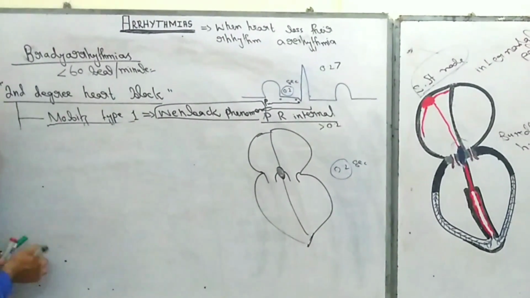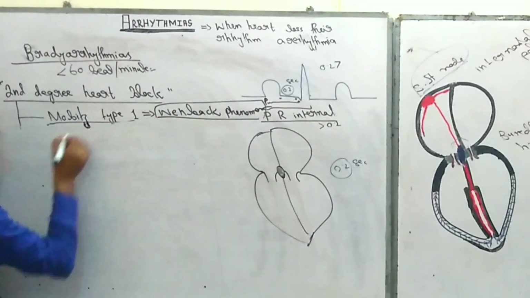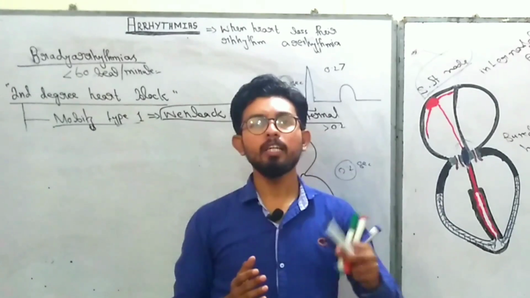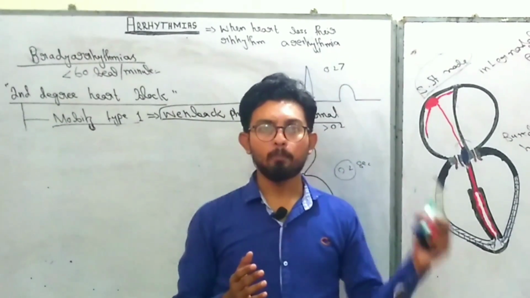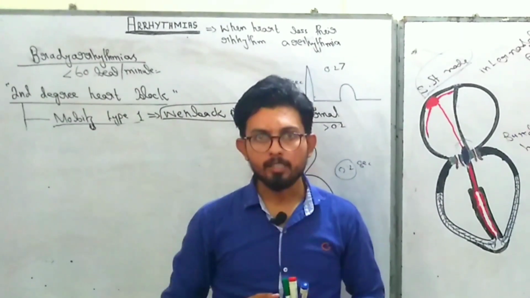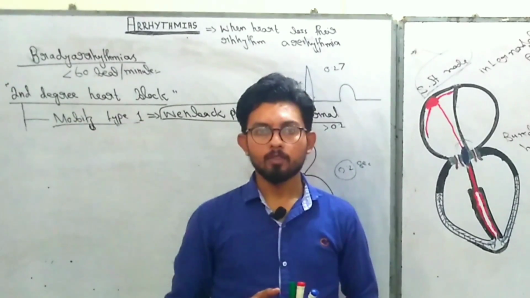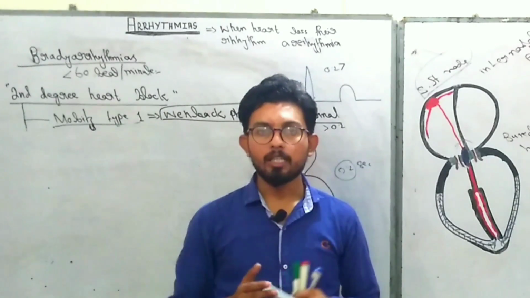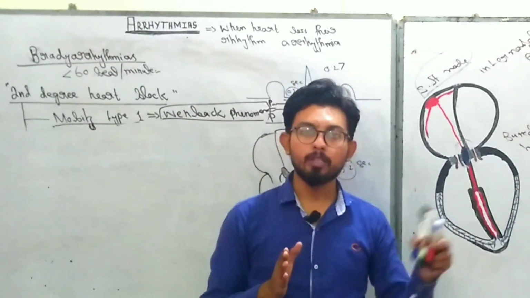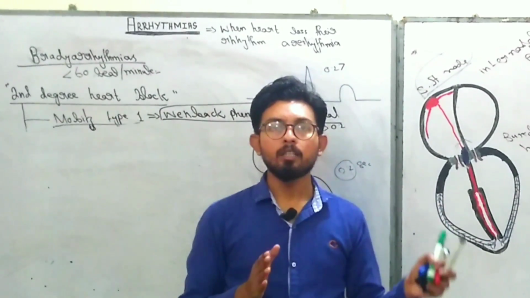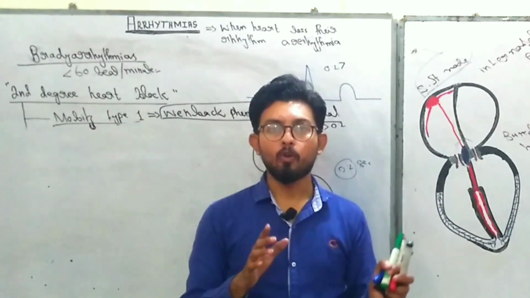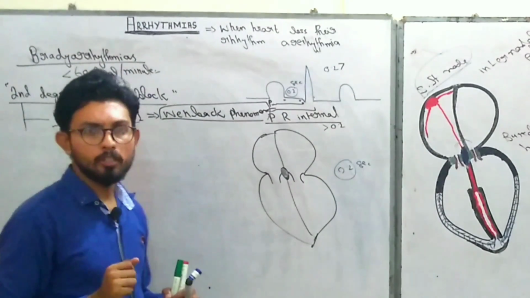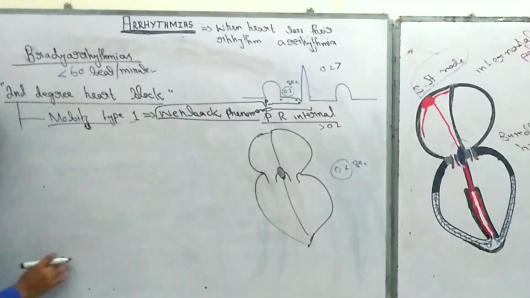So what really happens in Mobitz type 1? The degree of AV delay is gradually increased until a P wave is not followed by the QRS complex. In second degree heart block, the AV delay gradually increases from one impulse to another until one P wave drops its QRS complex. I know there is a little bit of confusion in your mind that I will solve in a very easy way.